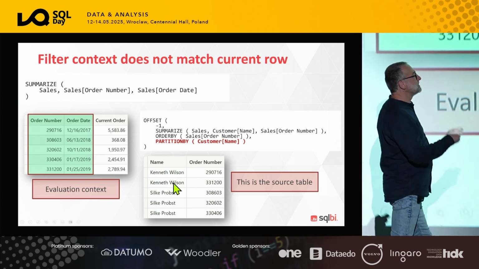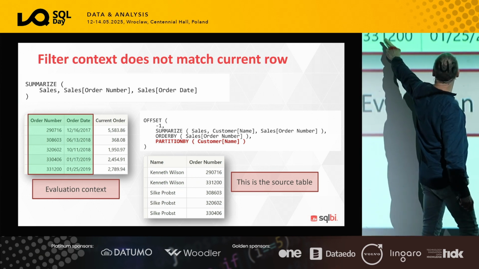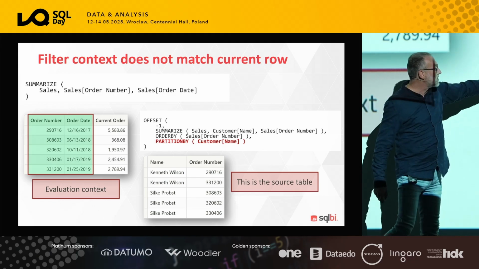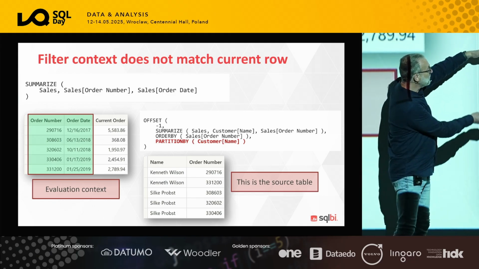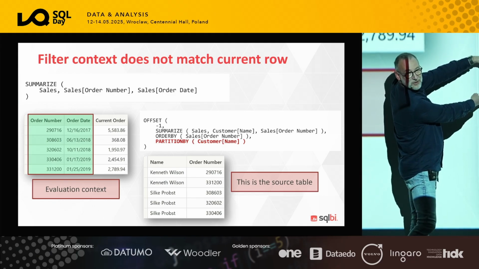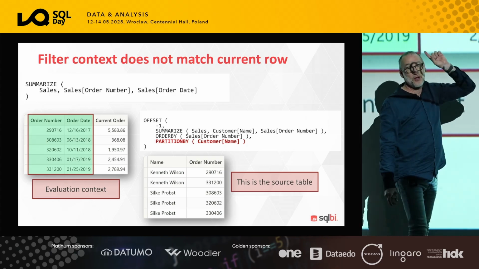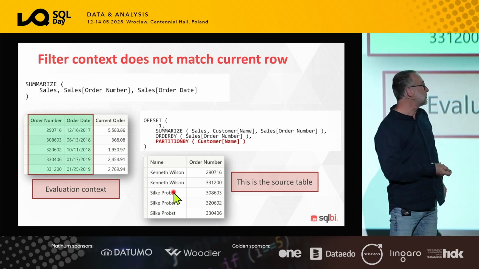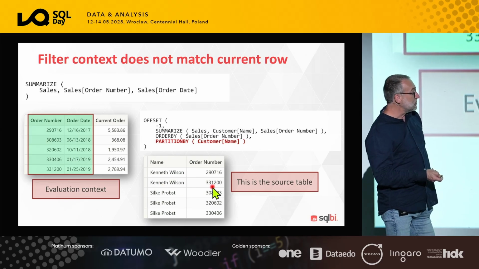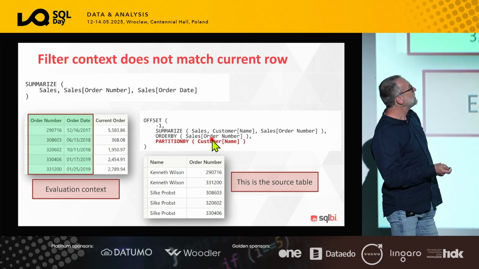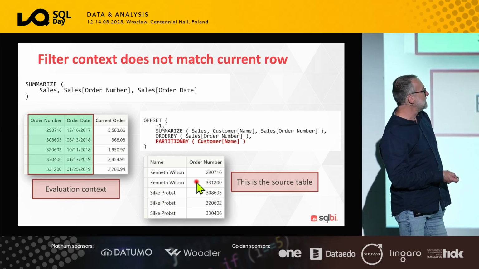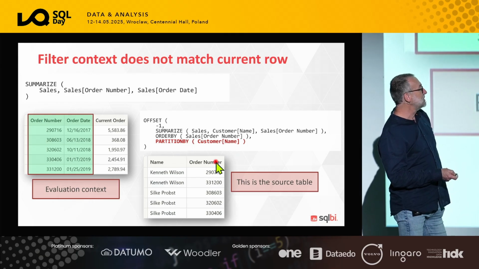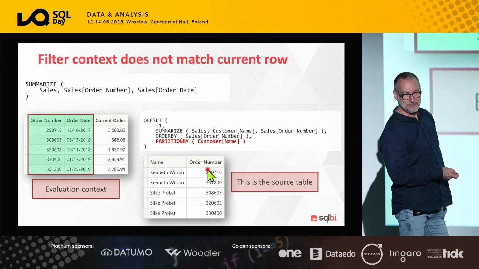Once I have this row, because the match is between 331 and 331 here, I know this is the current row, because I was able to find in the filter context something that makes it possible to define what the current row is. Once I know the current row, I know that the table needs to be sorted by order number, partitioned by customer name. The previous row is this one, and I find it.